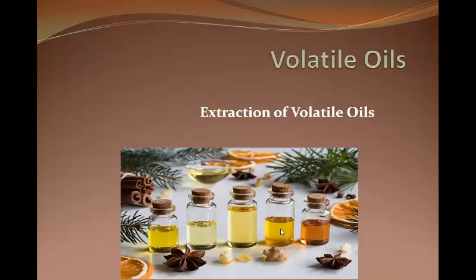They are the odorous principles of plants present in various parts of the plant, maybe in a diffuse form or in specialized structures in the plant like glandular hairs, oil glands, or in parenchyma cells, that we discussed in the last lecture. They have some basic properties: they are colorless, clear liquids, but some of them are solid, like orris oil, which is solid in state.